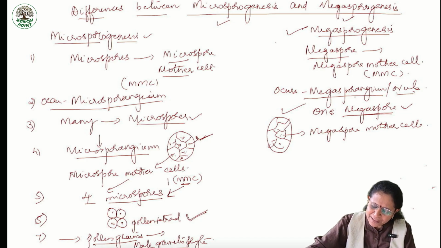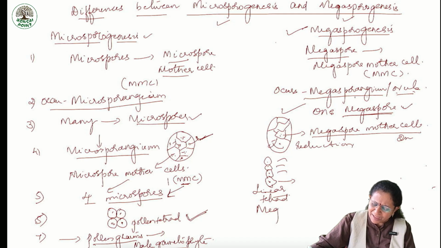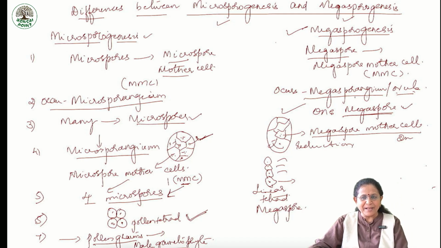What division? This is the megaspore mother cell which is diploid. It undergoes reduction division so as to form 4 cells which are haploid, that is linear tetrad. All are haploid. Upper 3 degenerate. Only the last one remains as the functional megaspore.